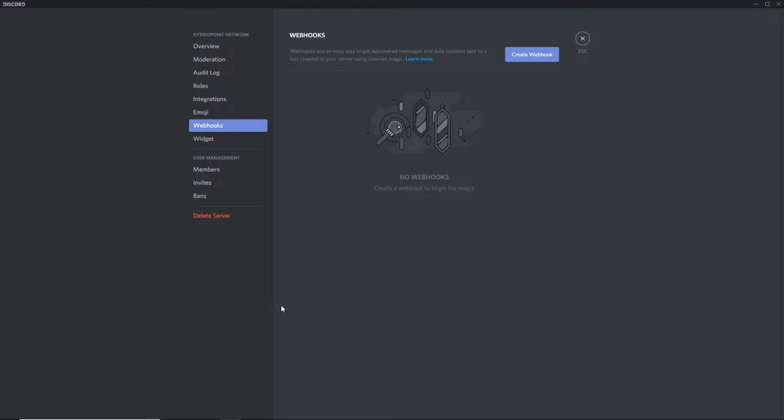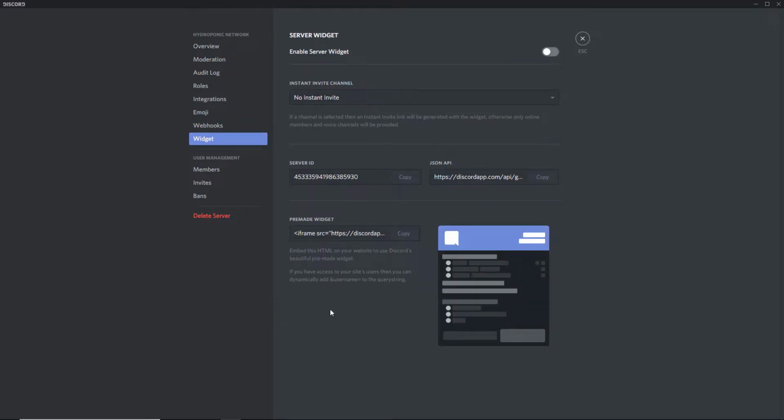And next stuff. Widgets are basically bots. You can do a lot of stuff with them. You can automate a lot of things. They send a lot of messages and stuff like that. I don't really know how to make bots, so I can't be the one to tell you guys how to do this kind of stuff. But if you guys want to try it out, you can.